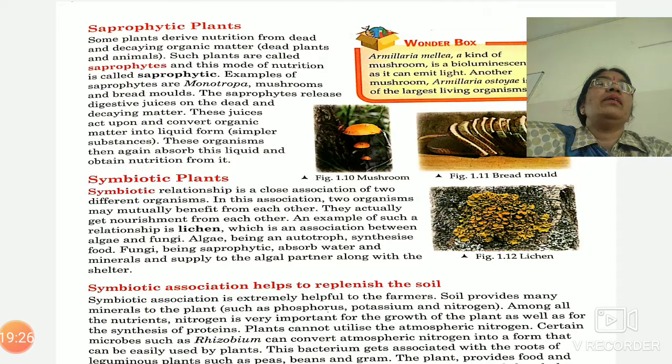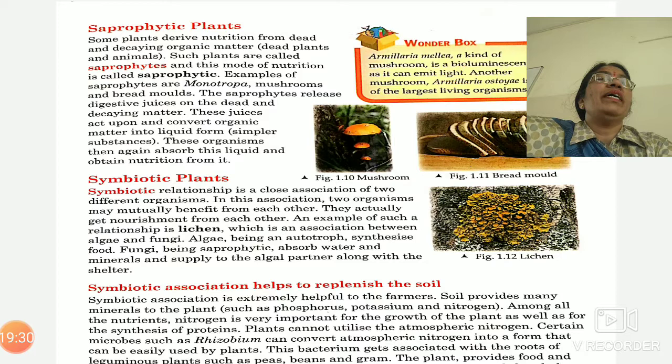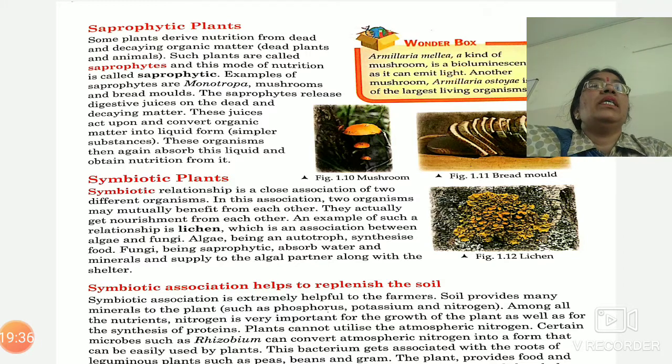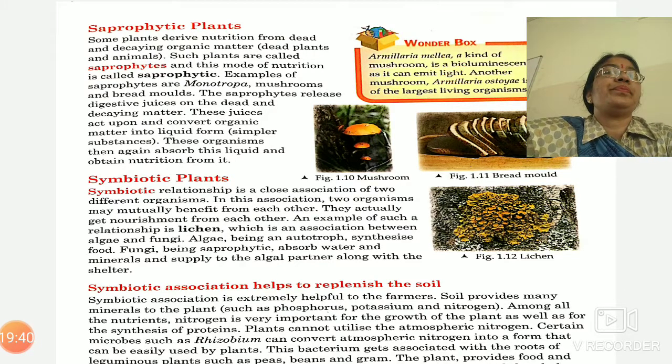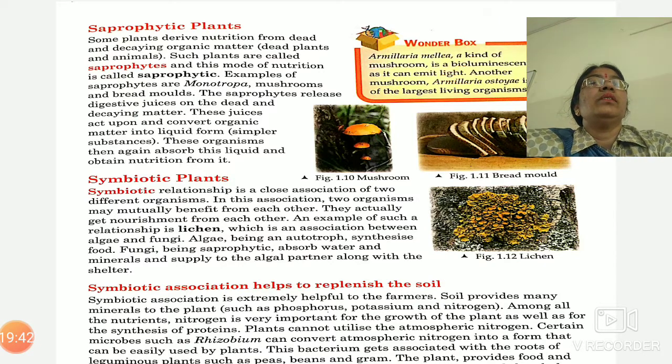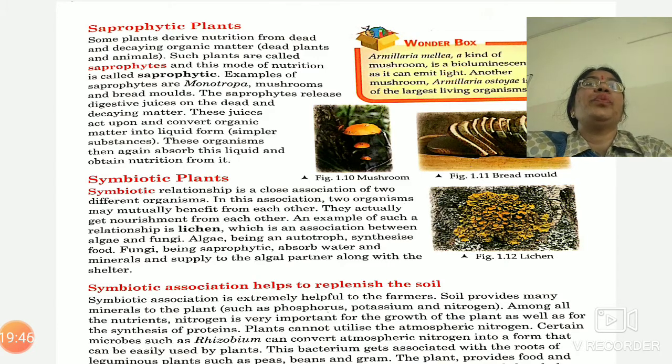First there will be a white growth on the bread, and after that this white growth will convert into greenish color, and after some time this green color will turn into black color. In this manner, this bread mold will grow there and it will spoil the food.